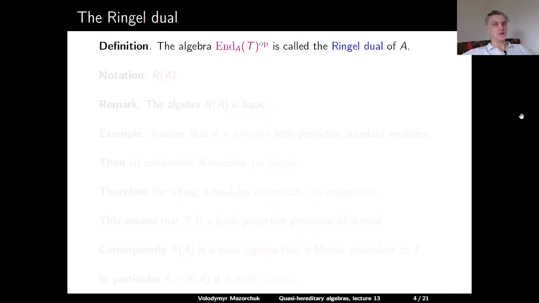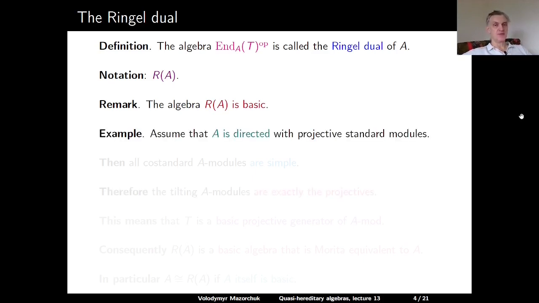So the Ringel dual of A is defined as the opposite of the endomorphism algebra over A of the characteristic tilting module T. The Ringel dual is usually denoted by R(A). Note that by definition, the algebra R(A) is basic. That's because it's the endomorphism algebra of a multiplicity-free direct sum of certain indecomposable modules.